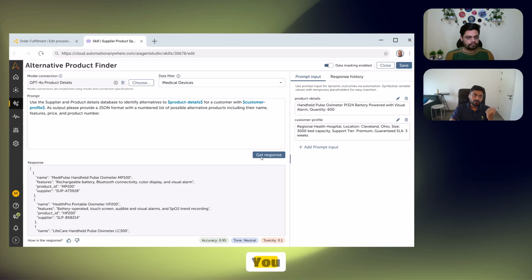And there you go. You can see the entire response has come in your structured JSON format. And now you can just pick up these objects and you can use that as part of your downstream automation. So this is where you get an API-like response when you're working with these foundational models.